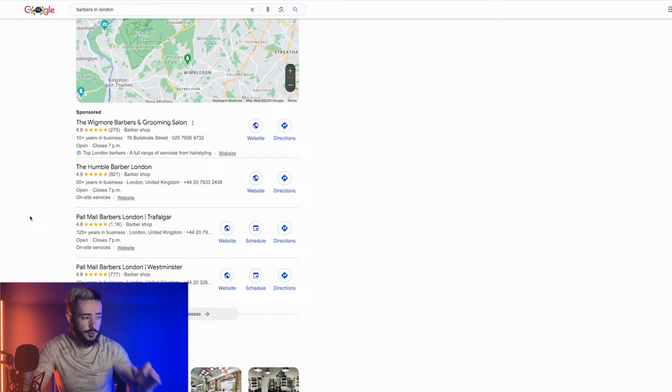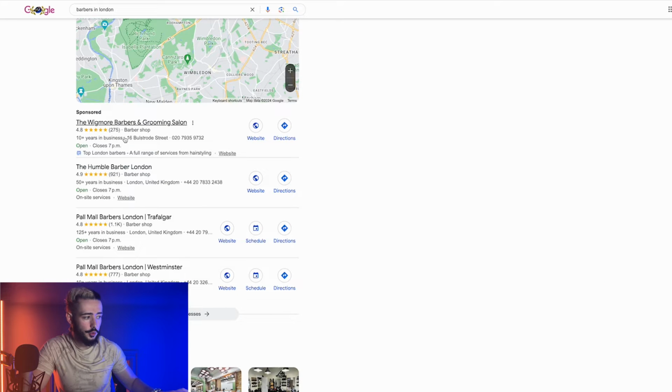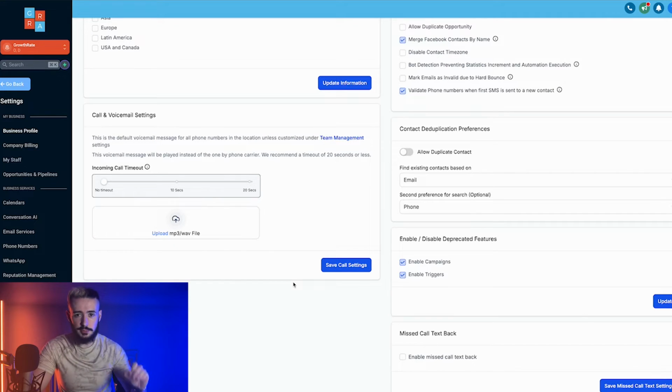So what exactly I would do with this Wigmore Barbers and Grooming Salon, I would head over to our simple software solution. I would head over to settings, go into integrations, and I would connect up their Google business profile. What this actually means is everything that we see right here on their Google business profile connects directly up to our simple software solution. So in this exact case, there are two simple things that I would offer to Wigmore Barbers. The first one is extremely simple to set up.